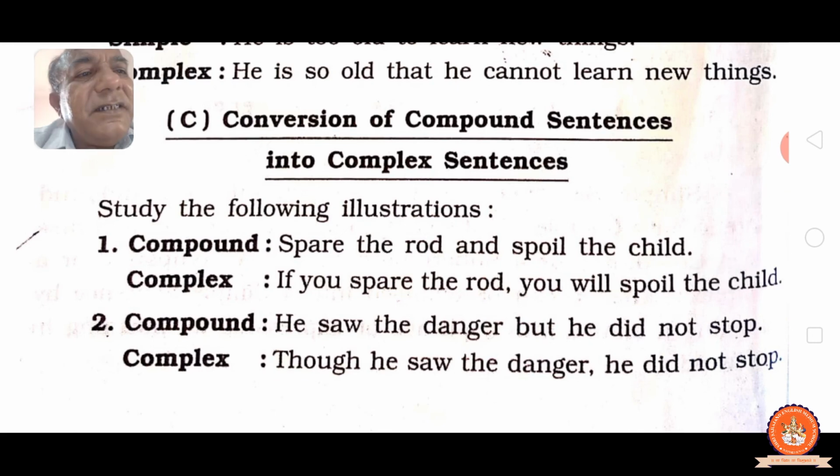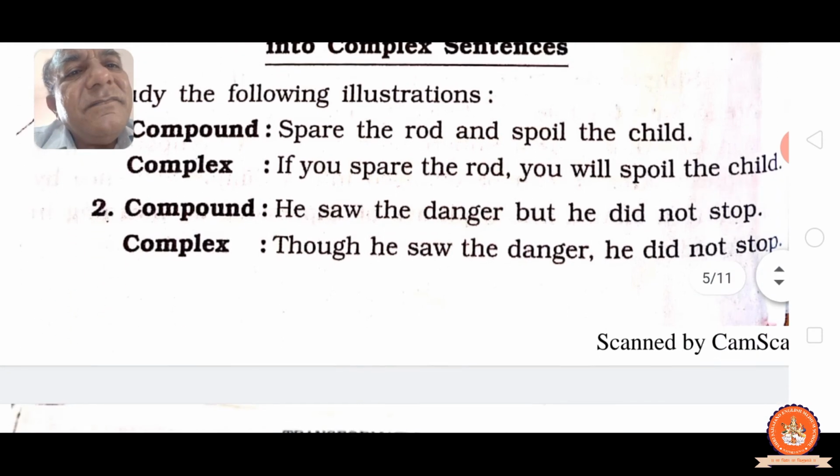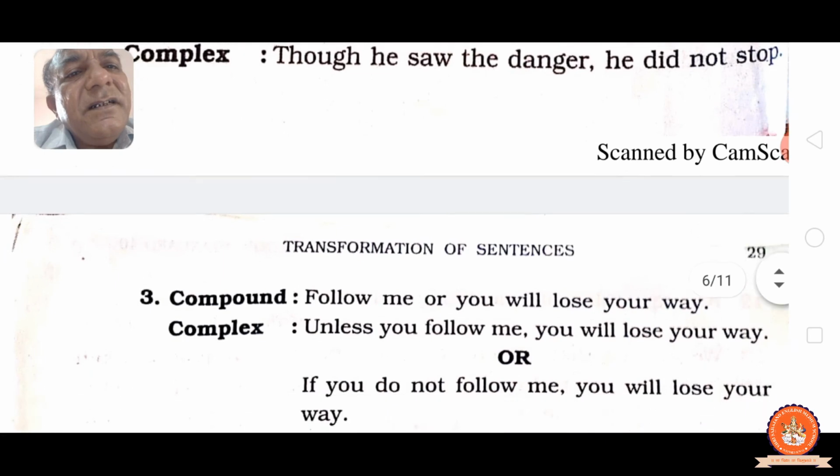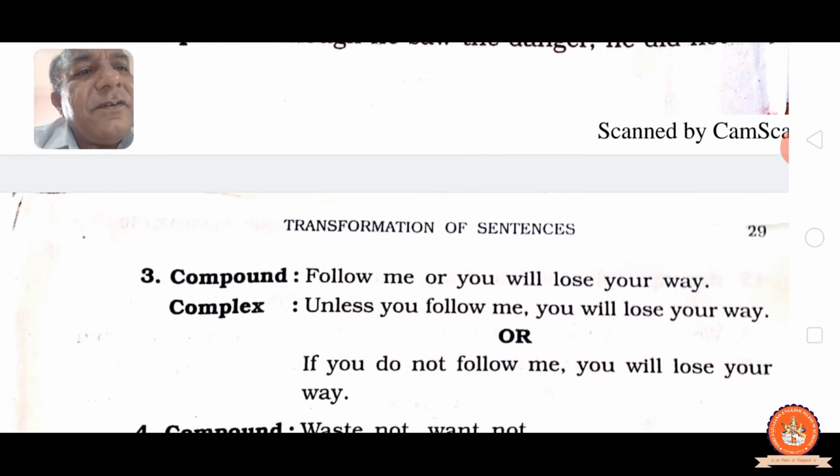He saw the danger but he did not stop. That means though he saw the danger he did not stop. Though, as you know, is used in a complex sentence. Compound: follow me or you will lose your way. Unless you follow me you will lose your way, or if you do not follow me you will lose your way. If and unless both come in complex.